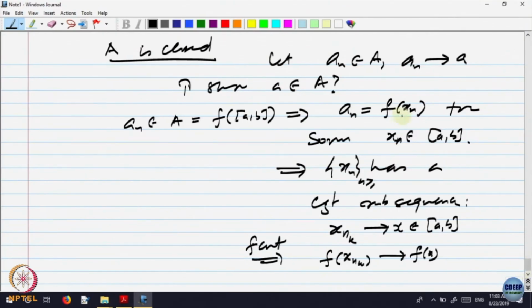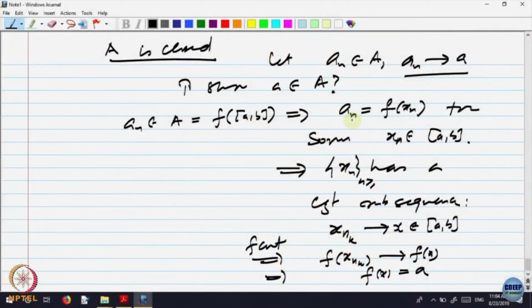f of x_n is a_n, which is converging to a. So where does the subsequence converge? To the same limit, right? So f of x is equal to a. The limit is the same, because x_{n_k} is a subsequence of x_n. That means the corresponding a_{n_k} will be a subsequence of a_n. a_n converges to a, so that has to converge to the same limit.